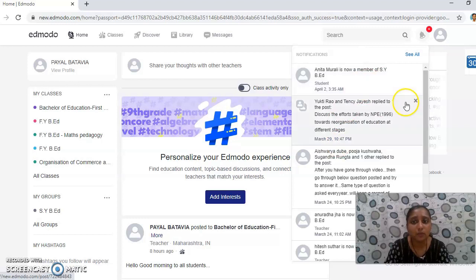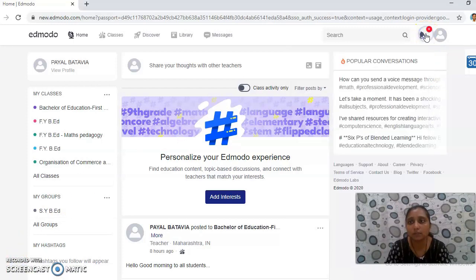Okay. If any students have posted answers, solved queries, or responded to whatever you have uploaded, all of that you will see in the notification. So this is called a notification icon. Here you can see a search button wherein you can type the name of the teacher you would like to see, or any of the students whom you would like to see or invite, or whom you want to know whether she is there in the class.